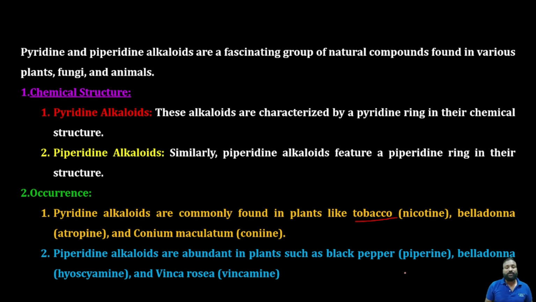Largely we can find this in all the species. Whereas piperidine alkaloids can be abundantly seen in black pepper, belladonna, and vinca rosea. BBV: black pepper, belladonna, and vinca rosea, which means they have the piperidine nucleus. So these are the examples, and you should remember them. Which one comes under pyridine and which one comes under piperidine, because sometimes they ask about their examples also. Holistically they ask.